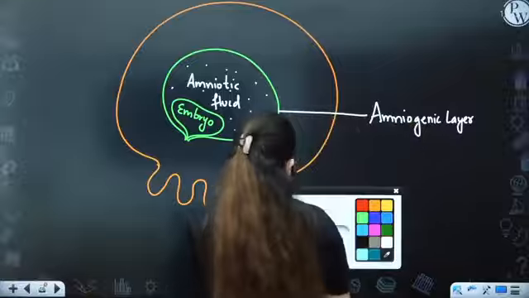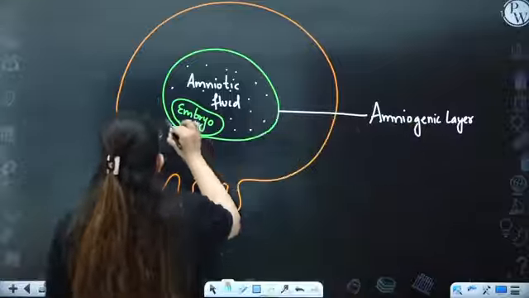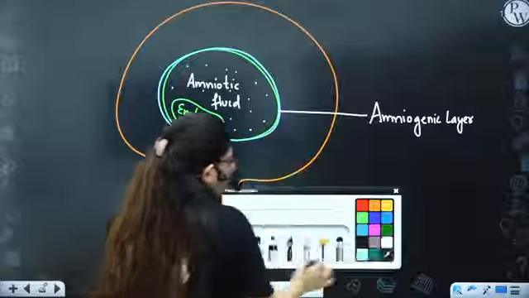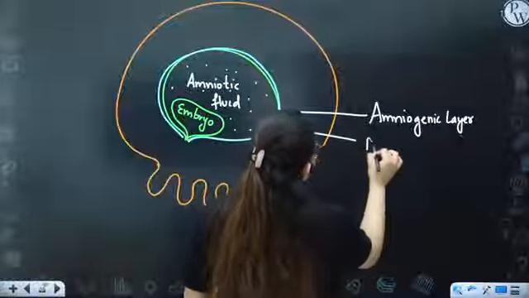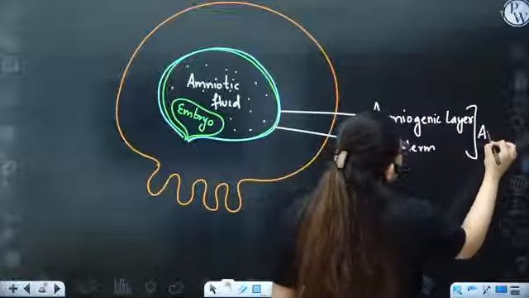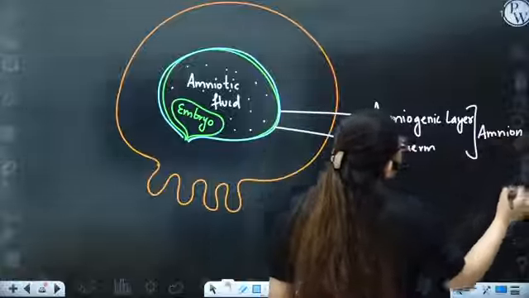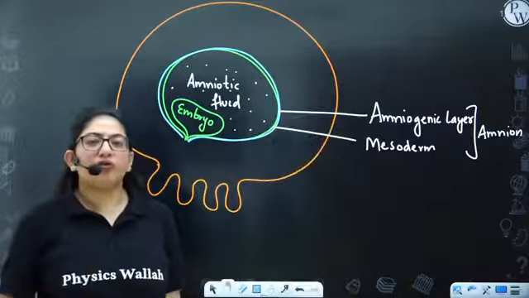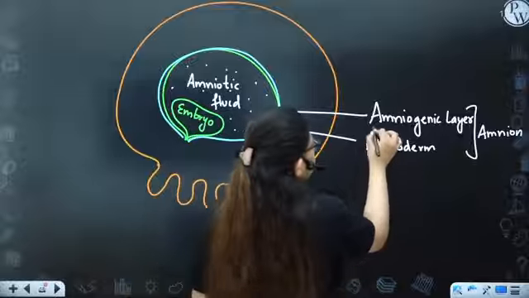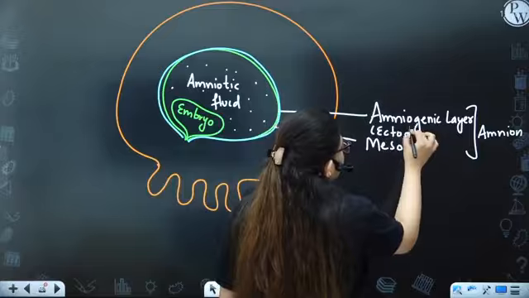And the outer one that I will draw now, this one is the mesoderm. Okay. So both these layers are forming the amnion. So we say amnion is formed of two layers. One is amniogenic layer, another is mesoderm. Amniogenic layer is technically a type of ectoderm.